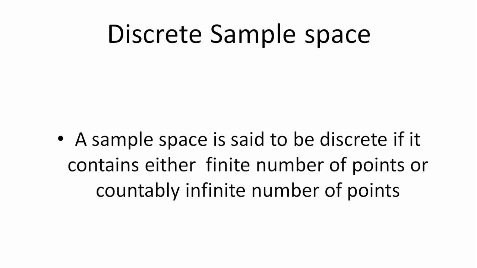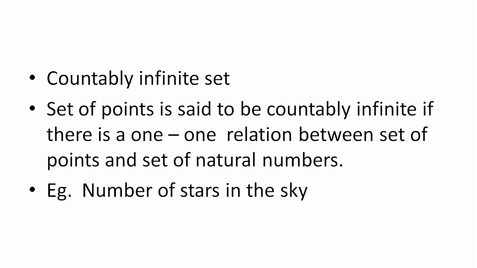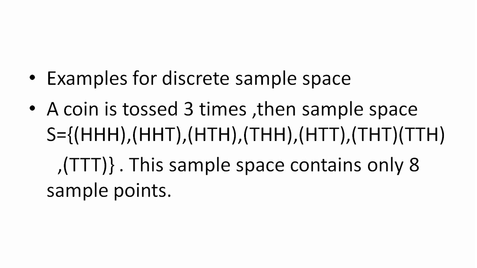A sample space is said to be discrete if it contains either a finite number of points or a countably infinite number of points. What do you mean by countably infinite number of points? A set of points is said to be countably infinite if there is a 1-1 relation between the set of points and the set of natural numbers. If there is a connection between the elementary points and the set of natural numbers, then the set is always said to be countably infinite. Number of stars in the sky, number of hairs on the head, number of grains of sand on the seashore, all are examples of countably infinite sets.